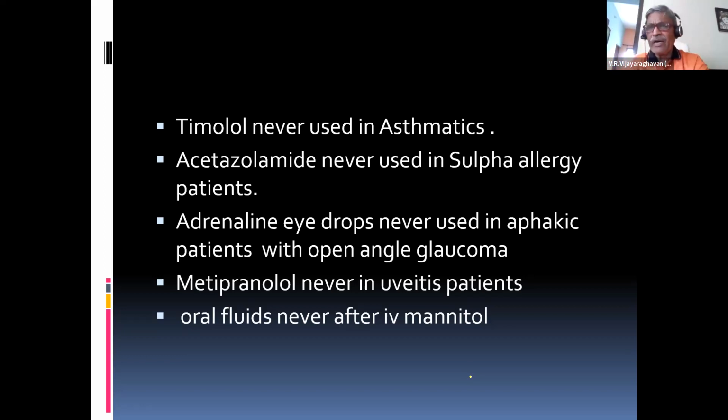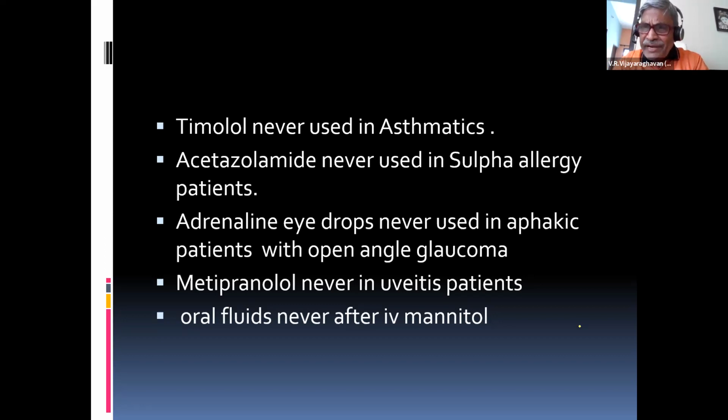IV mannitol, this is also for reducing intraocular pressure. How does it help? When you give intravenous mannitol, the osmotic pressure within the blood is increased. Now the osmotic pressure in the choroid is also increased, because the choroid, as I told you, is full of blood vessels. When the osmotic pressure is increased inside the blood column, naturally the fluid from the eye, that is the vitreous, which is 99% water, is absorbed.